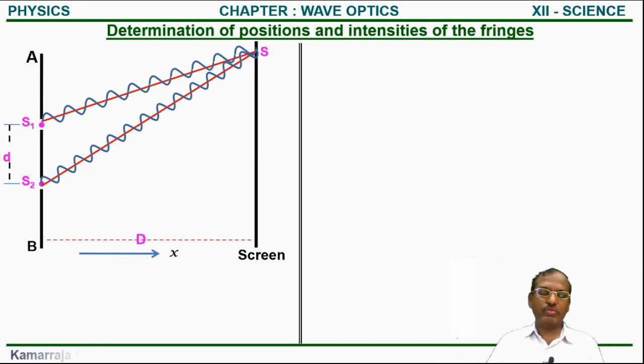So therefore, how we can determine the path difference between them?